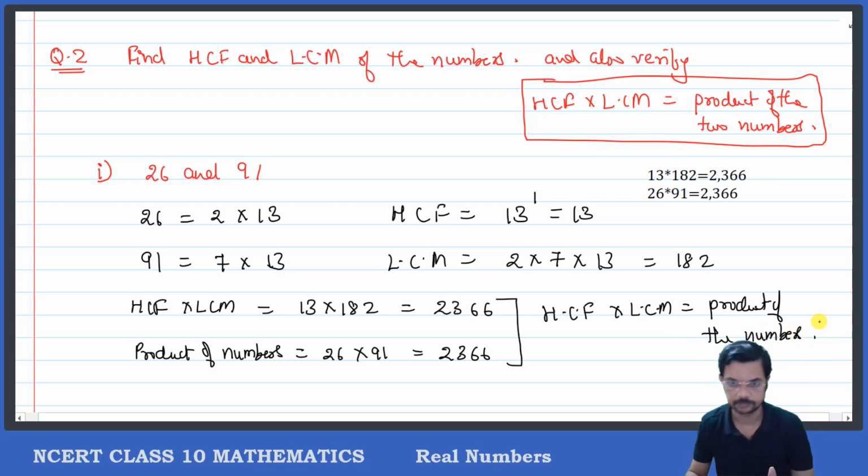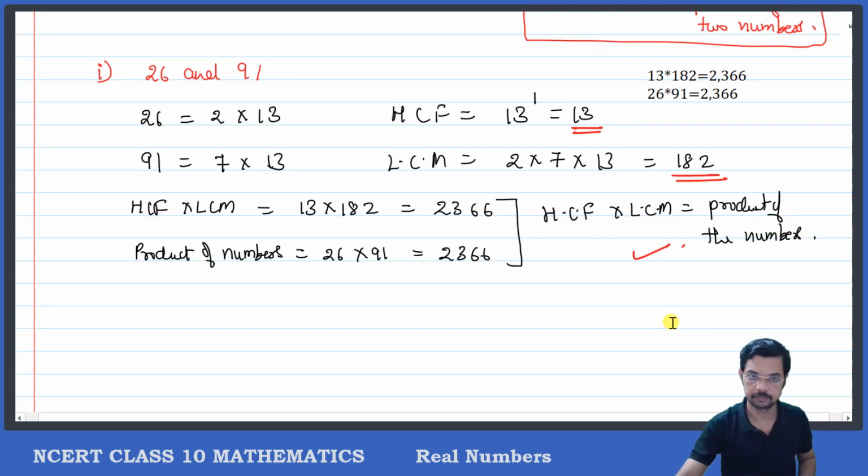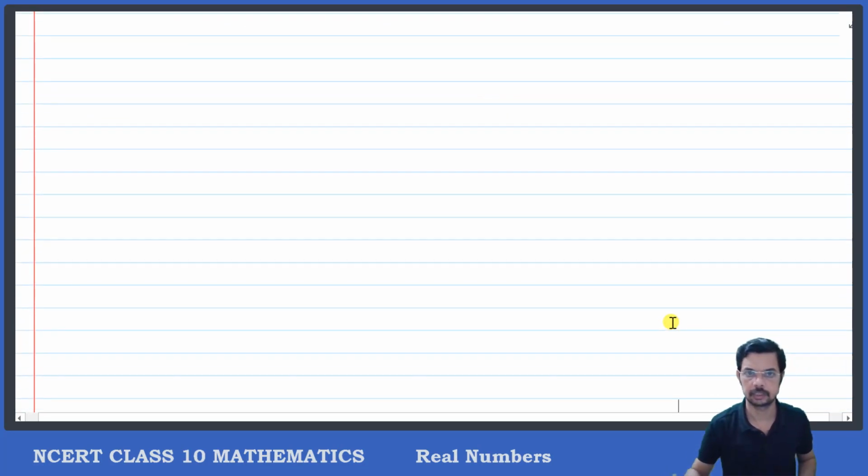Is that clear? Now we have done everything. So let us underline everything we found. HCF is equal to 13, LCM is equal to 182, and the product of HCF and LCM is also verified. Okay, so that is done. Now the second problem, we'll practice this type of problems more. So write down the second one.